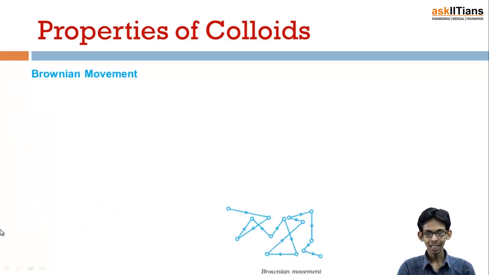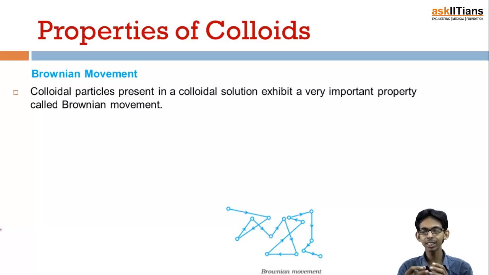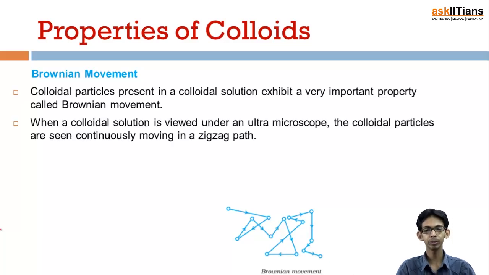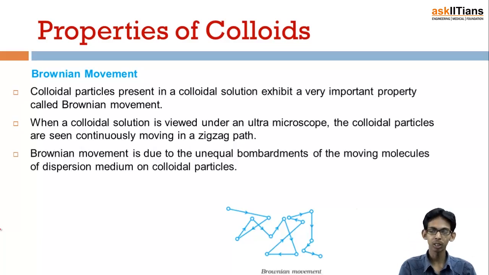Okay. Next is Brownian movement. It is observed under a microscope that the colloidal particles are always in zigzag motion. They keep on moving in random directions. So colloidal particles present in a colloidal solution exhibit a very important property called Brownian motion. When a colloidal solution is viewed under an ultramicroscope, the colloidal particles are seen continuously moving in a zigzag path, and this is known as Brownian movement.